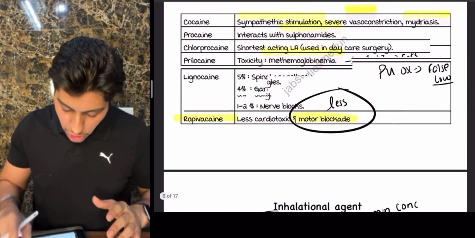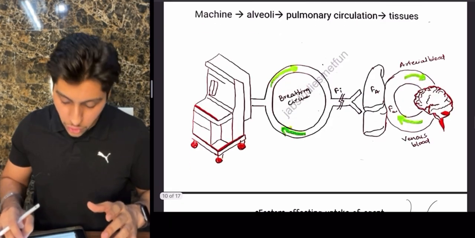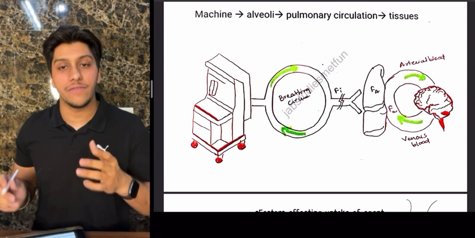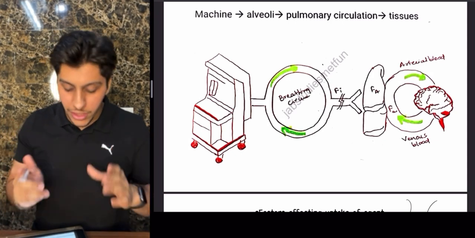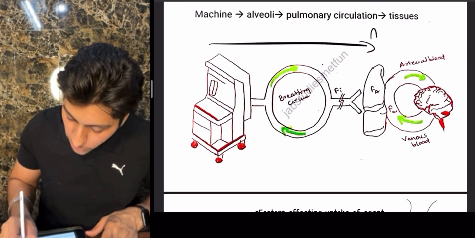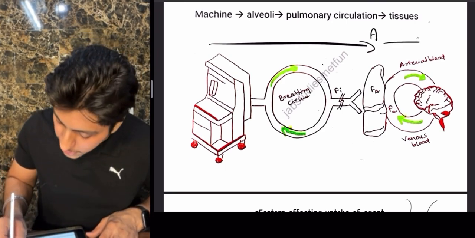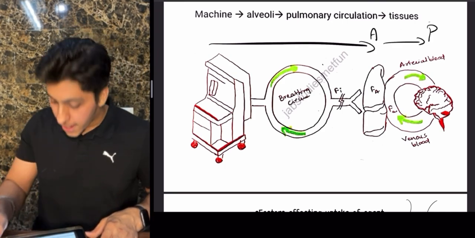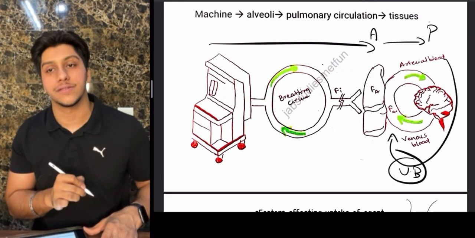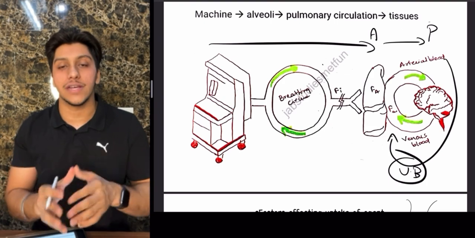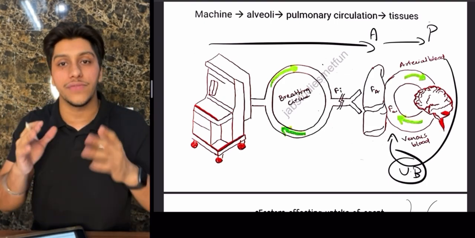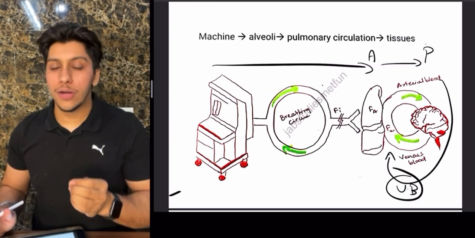Okay. So if you talk about inhalational agents, you need to know what are the aspects where it can get blocked. So see, this is the Boyle's machine in which we have all our setup. There are three parts where it can get affected. From Boyle's machine up to reaching the alveoli, from the alveoli reaching the pulmonary circulation, and from the pulmonary circulation to reaching the various parts of the body. That is three parts. In these three parts, we are going to discuss the factors which are going to affect, increase or decrease the induction of the anesthetic. Okay, so we will talk about this one by one.